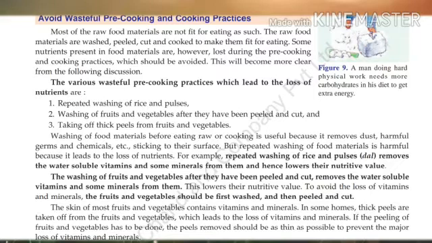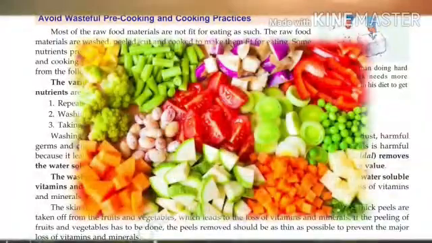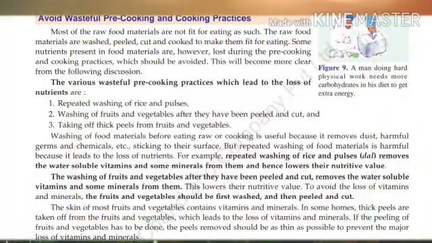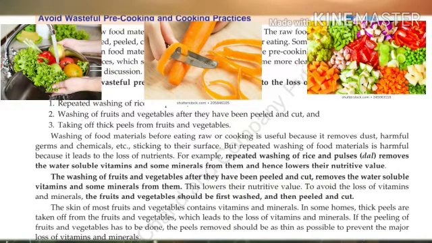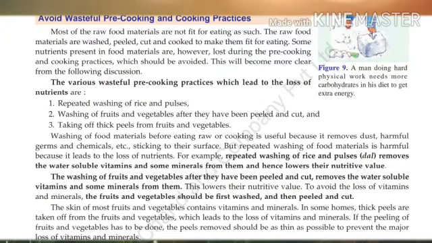Now, come to the next wasteful pre-cooking practice, that is washing of fruits and vegetables after they have been peeled and cut off. What happens when we do that? This lowers their nutritive value. If we wash fruits and vegetables after peeling and cutting, then what will happen? Their nutritive value will be lowered. To avoid the loss of vitamins and minerals, the fruits and vegetables should be first washed and then peeled and cut. Understand? Because repeated washing removes the water soluble vitamins and some minerals from them.